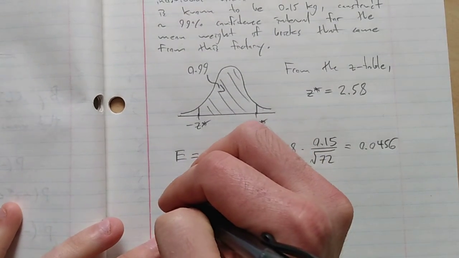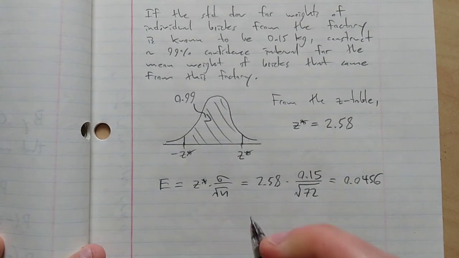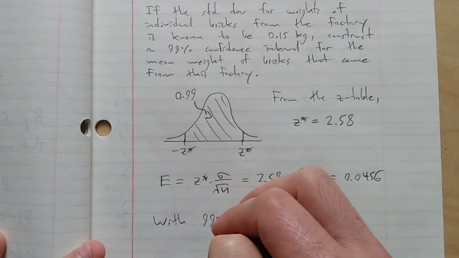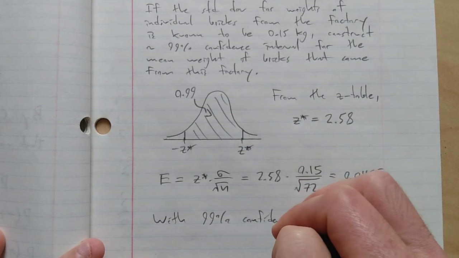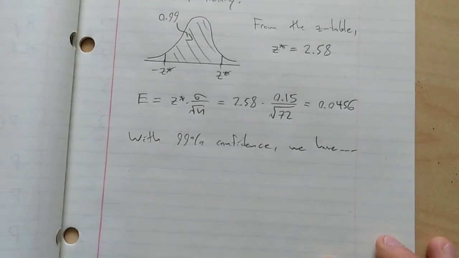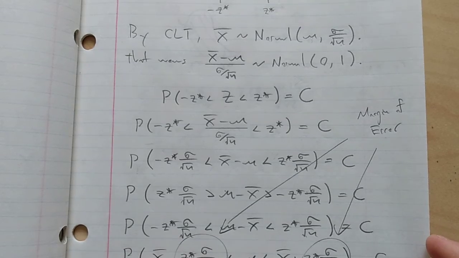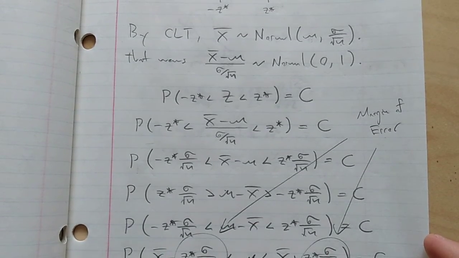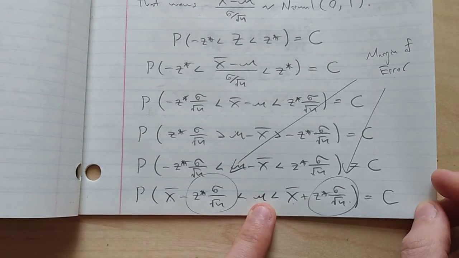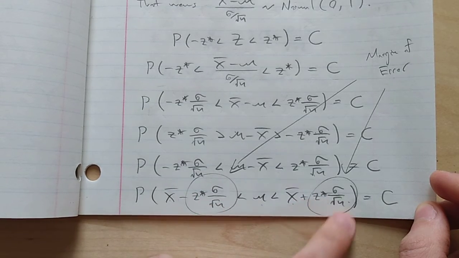So step 1, figure out the value of z star. Step 2, compute the margin of error. Step 3, you can just write down the interval. So with 99% confidence, we have this inequality holding: mu inside this interval, x bar minus z star sigma over root n, x bar plus z star sigma over root n.